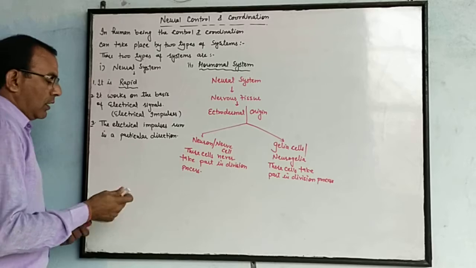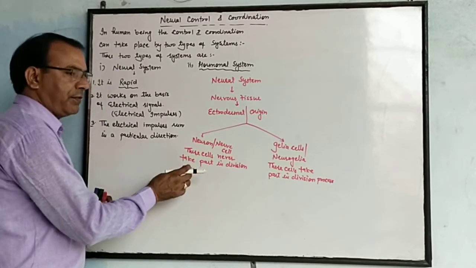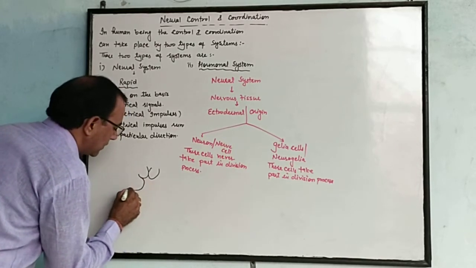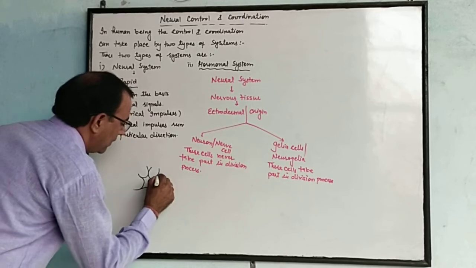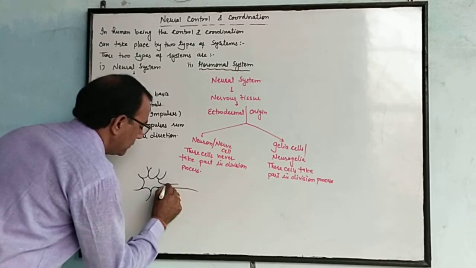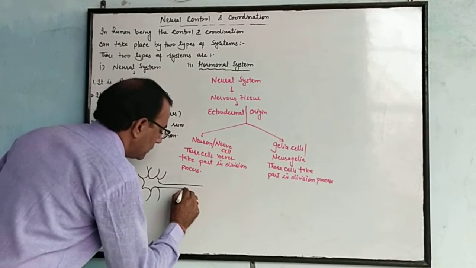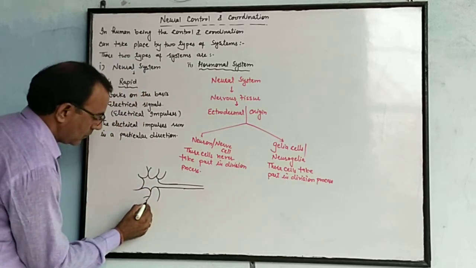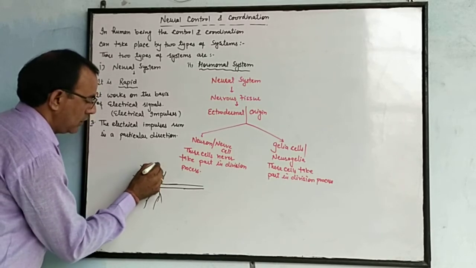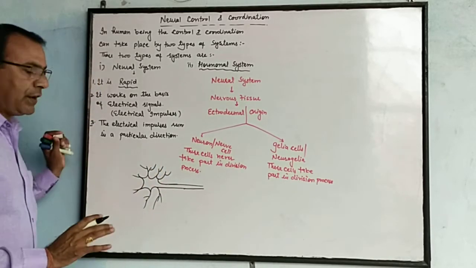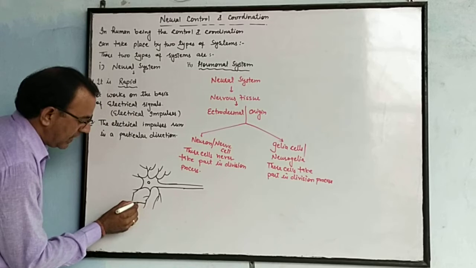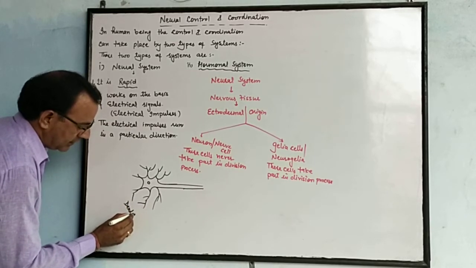Neuron. We will discuss a brief account or diagram of a neuron. This is the structure of a neuron. A neuron consists of hair-like structures known as dendrites.